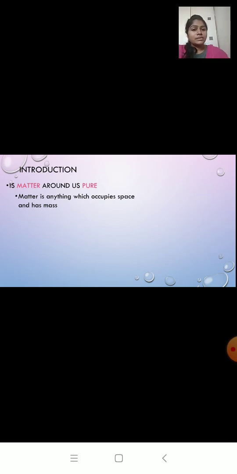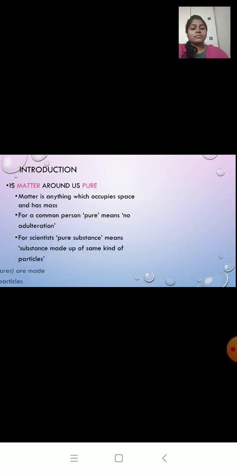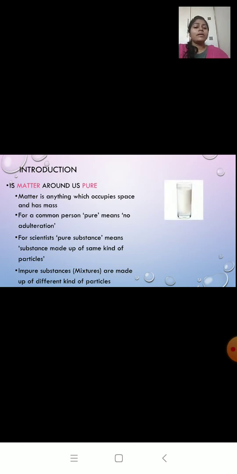Now, to answer this question, we should know the second thing. That is the meaning of the term pure. For a common person, the term pure means something which is free of impurities, something which is clean, no adulteration. But when the term pure comes in science, it has a different meaning. When you look at a glass of milk, it looks pretty clean, right? There are no impurities. So can I say the glass of milk is pure?